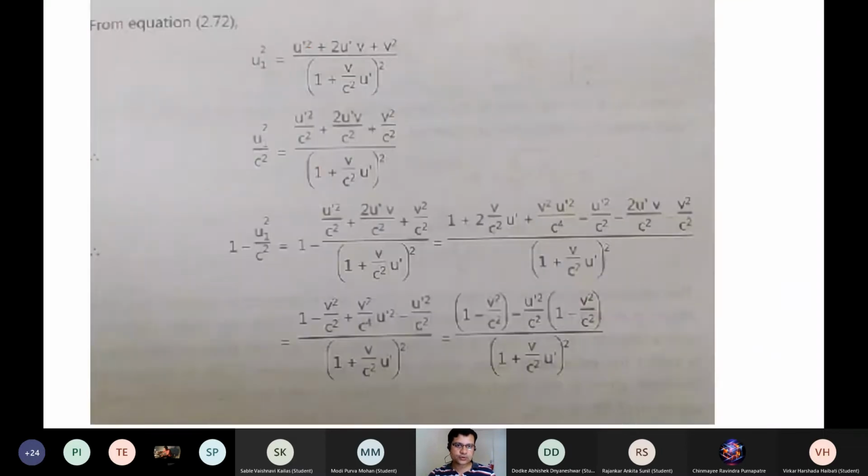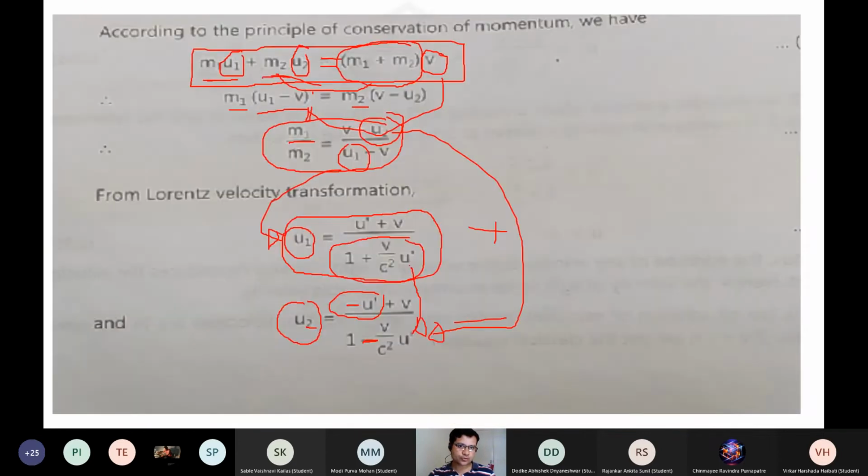Okay, so how does this u1 square come? This is the u1 square which comes from that relativistic addition law. So you have u1 over here, and you want to square it. Okay, sorry, if you want to square the u1 value, just 1 minute. Yeah, so u1 square means just square these things and square the whole term over here.